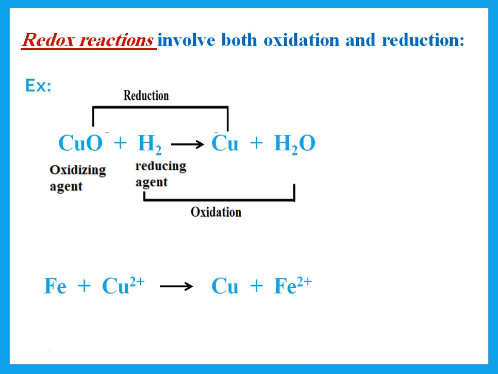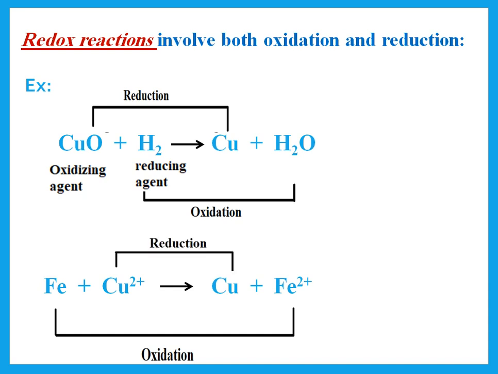Now, this second equation, what happened to the Fe? It changed from oxidation number 0 to 2 plus, or it lost electrons, so that is oxidation. The copper 2 plus gained electrons or decrease in oxidation number, so that is reduction. Now, since the iron was oxidized, it is the reducing agent. Since the copper 2 plus was reduced, it is the oxidizing agent.